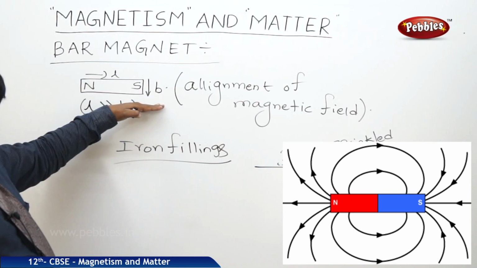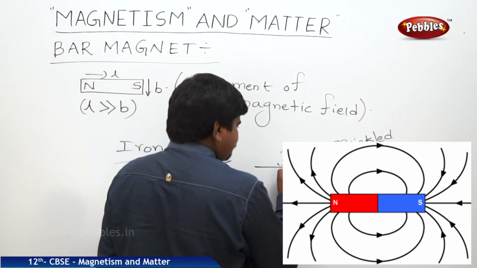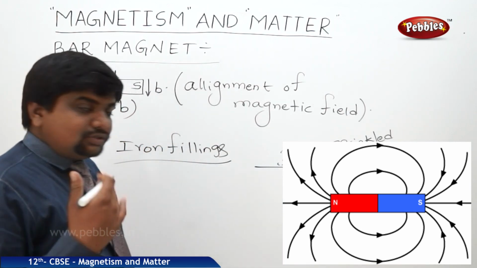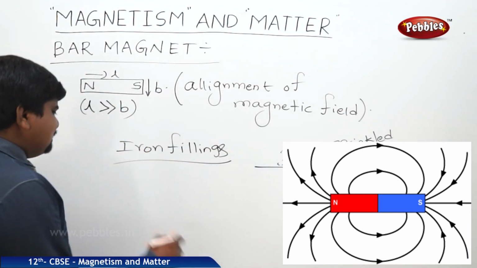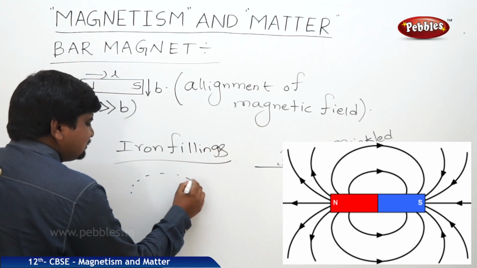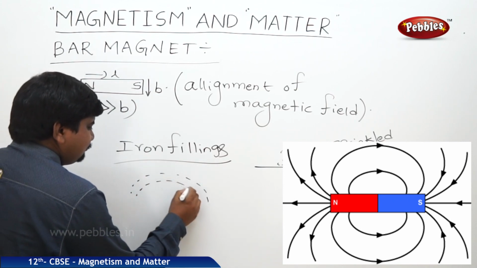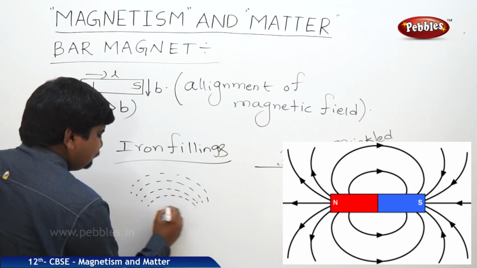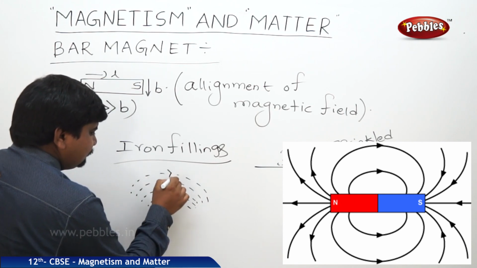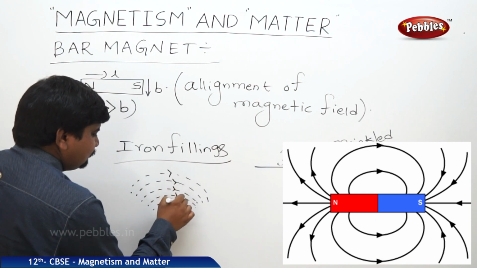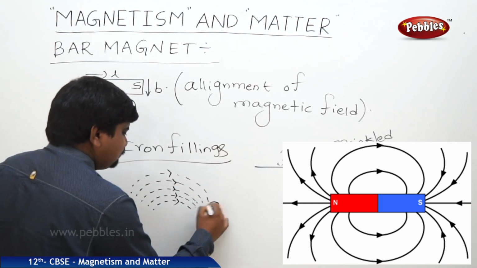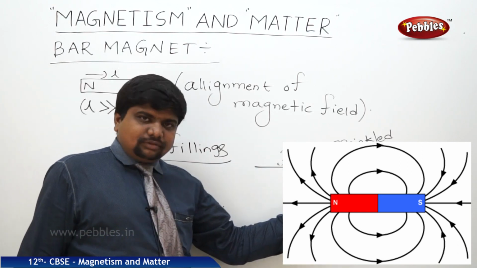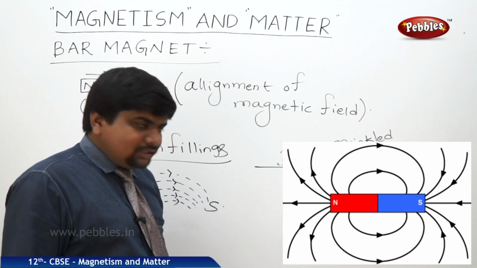Whenever the bar magnet is placed below the cardboard or paper used to collect the iron fillings, we can see the perfect alignment of the iron fillings, north to south.